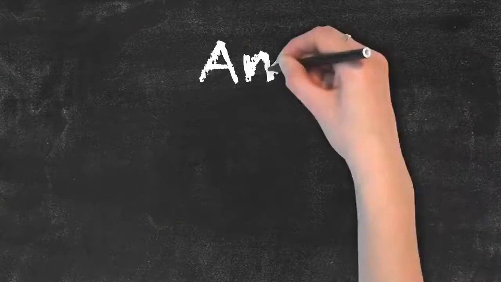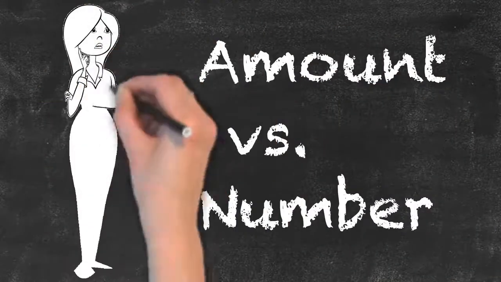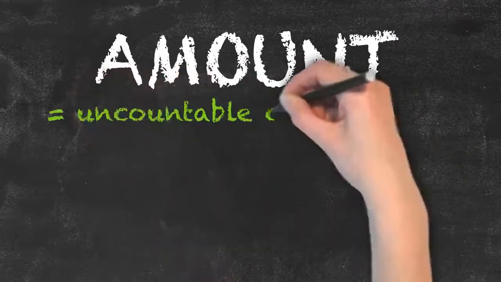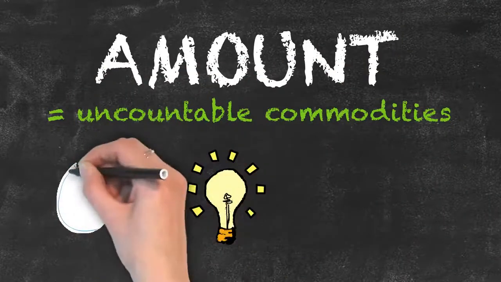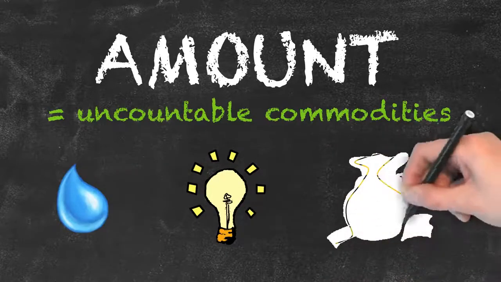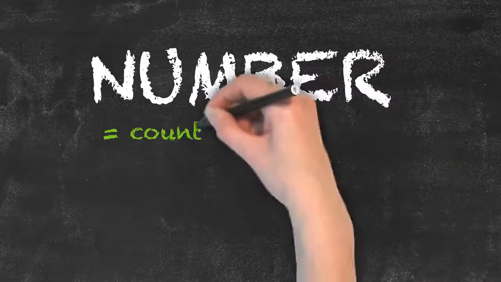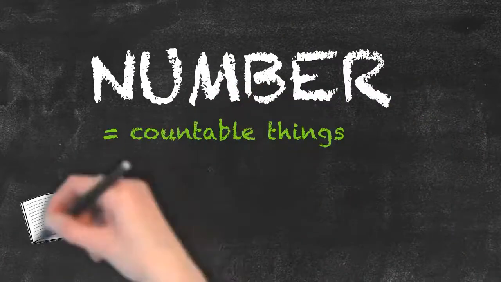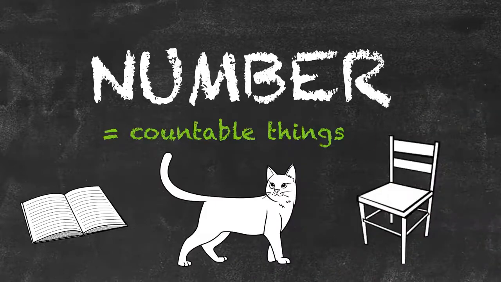Amount versus number. These two words are often confused, but bear in mind that they are not interchangeable. Let's take a closer look. Amount refers to uncountable commodities, such as water, electricity, money, advice, and so on. Number is used for individual things that are countable, such as book, cat, chair, and so on.